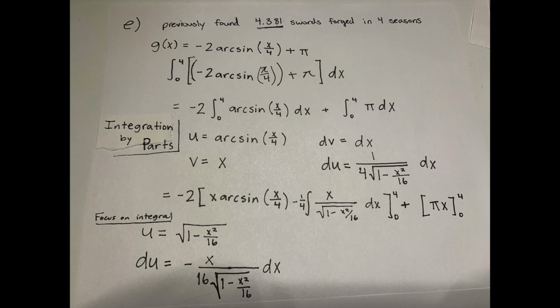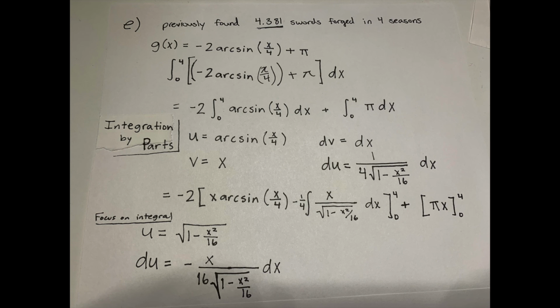To find the number of White Walkers alive in the 4 seasons, we have to find the integral of g of x, which is -2 arcsine x over 4 plus pi. When finding the integral, we have to use integration by parts to find the integral of arcsine x over 4. To do this, we make u equal arcsine of x over 4 and dv equal dx. Then we have to use ultraviolet minus voodoo, and we get -2 times the quantity of x arcsine of x over 4 minus 1 over 4 of the integral x over the square root of 1 minus x squared over 16 dx from 0 to 4.